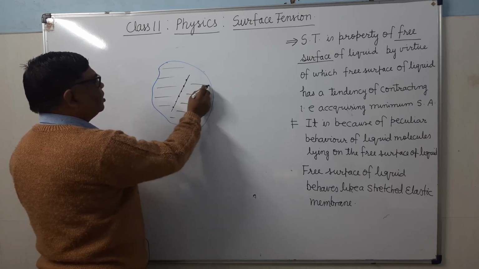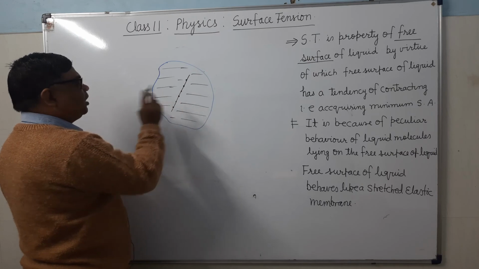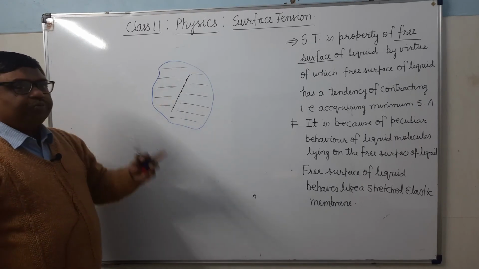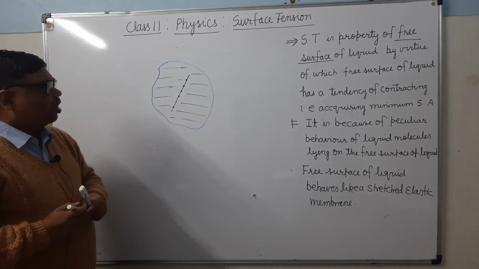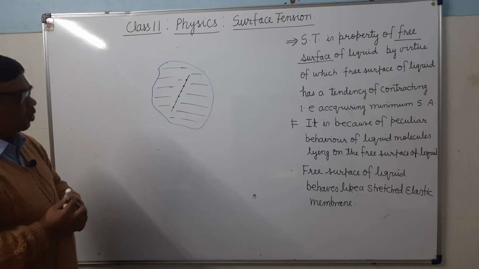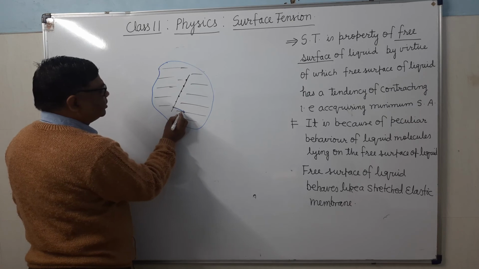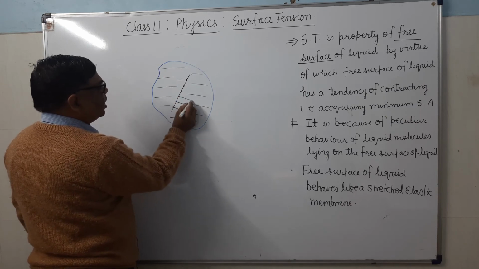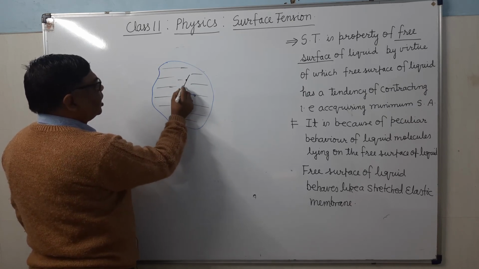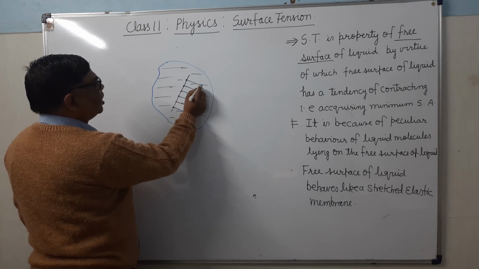मतलब दोनों तरफ क्या है? मॉलिक्यूल्स हैं. इस लाइन के ऊपर भी मॉलिक्यूल्स होंगे. Now what will happen? These molecules which are lying over this line will be attracted in this direction as well as attracted in the other direction.